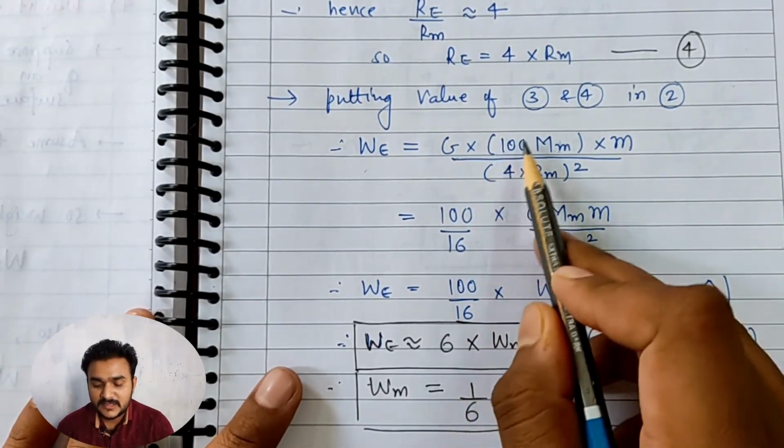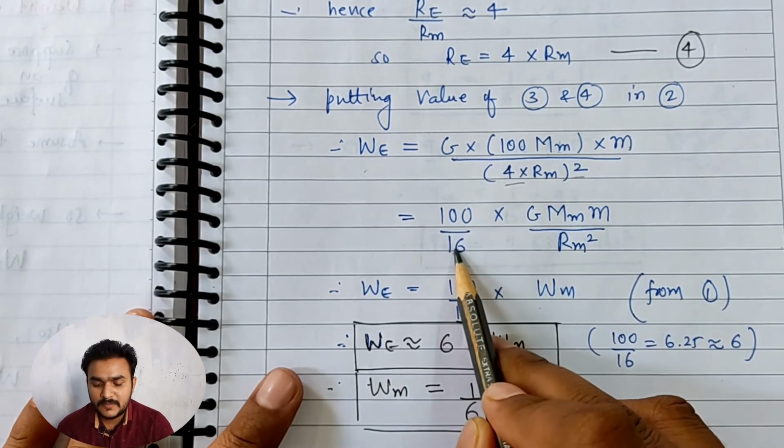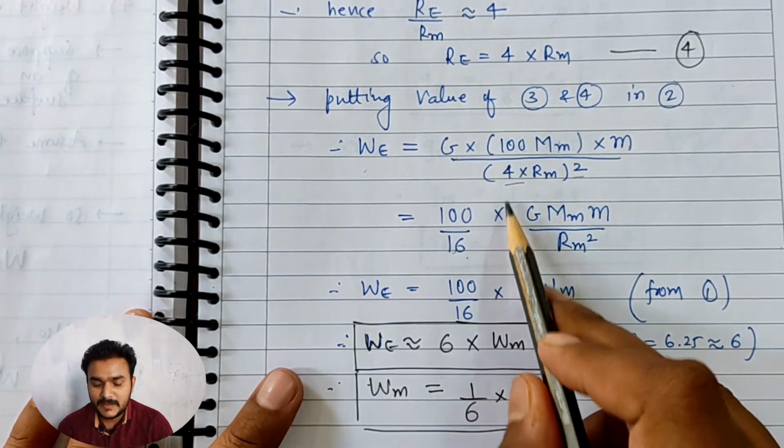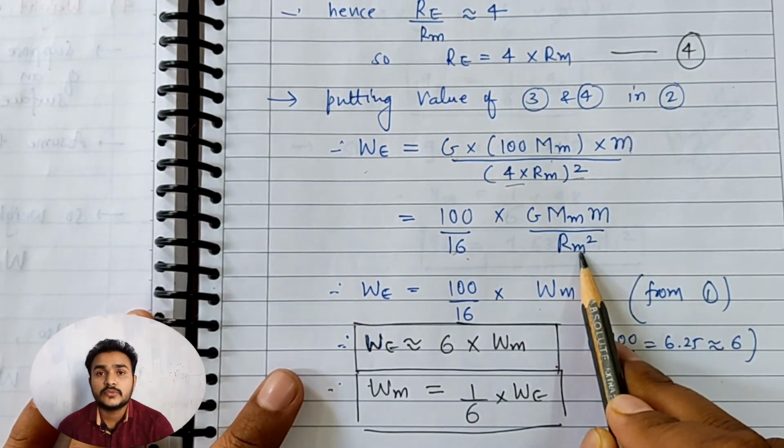Separating the terms and the numbers, 100 divided by 4 square, so it will be 100 by 16, multiplied with G Mm into m upon Rm square.